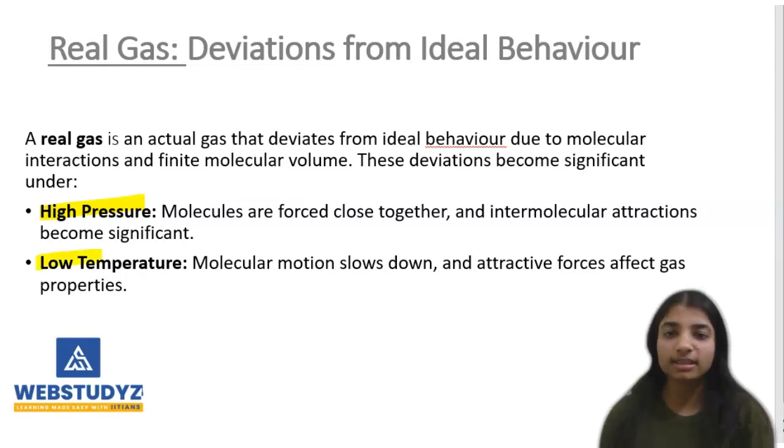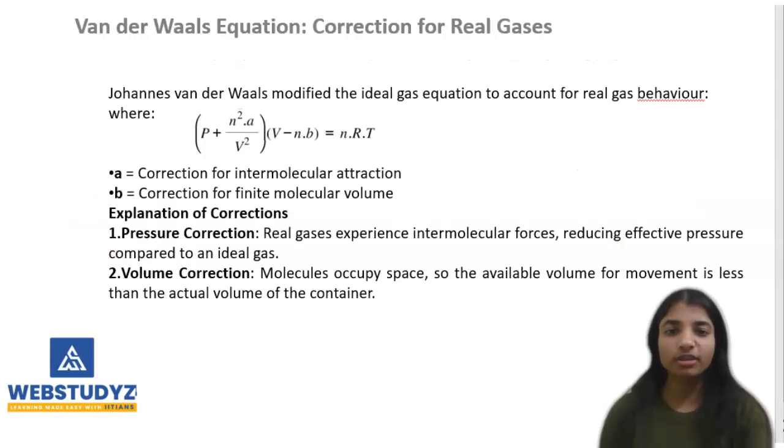And next is low temperature. Molecular motion slows down, making attractive forces affect the gas's properties. Due to this behavior, that is high pressure and low temperature, real gases need corrections to accurately describe their behavior. Now next we are going to discuss the van der Waals equation. Basically, it is a correction for real gases.